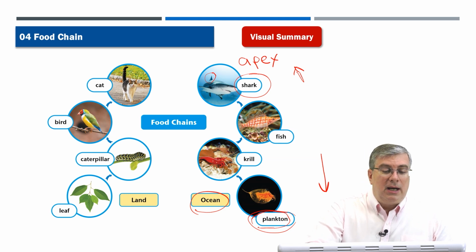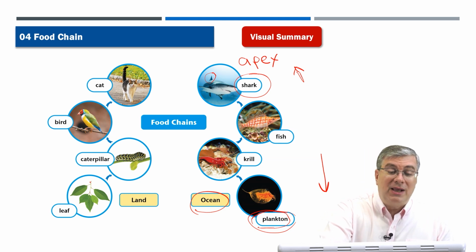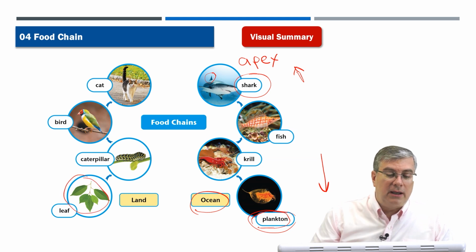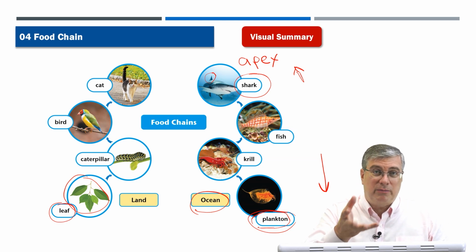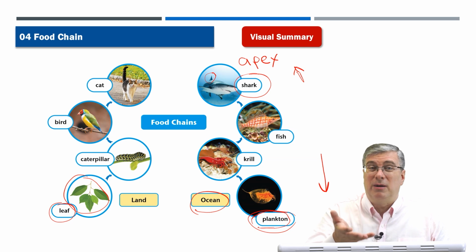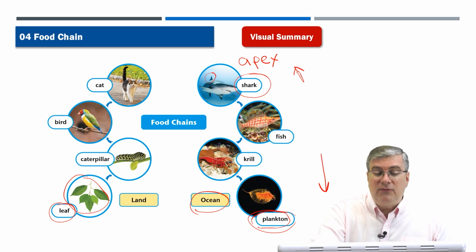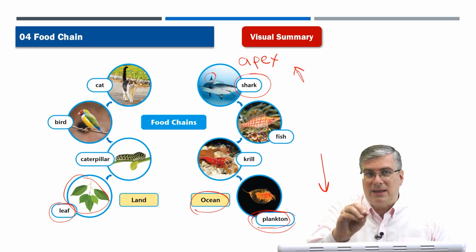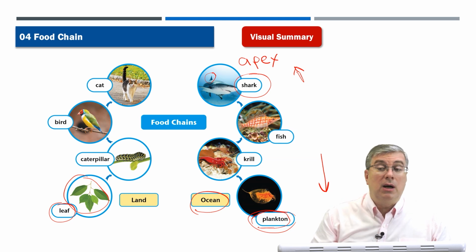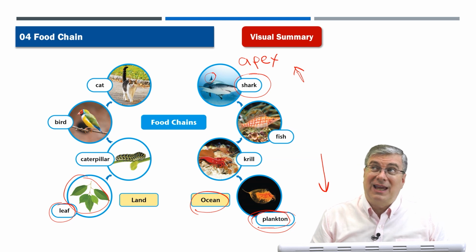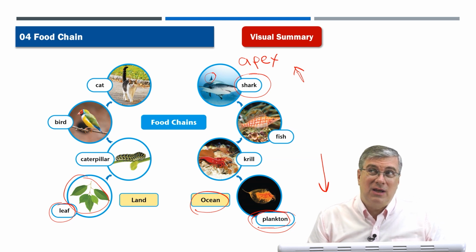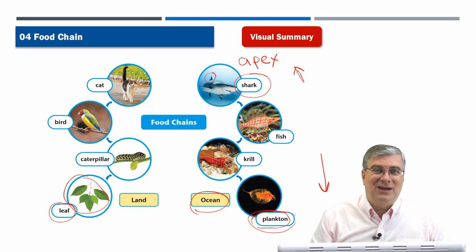On land, the food chain is we have plants, right? A leaf from a plant or grass, that's at the bottom of the food chain. Plants are usually at the bottom of the food chain. What eats the leaf? Well, the caterpillar will come along and eat the leaf. And then a bird will come along and eat the caterpillar. And then a cat. The cat sees the bird. If the cat is lucky, it will catch the bird.